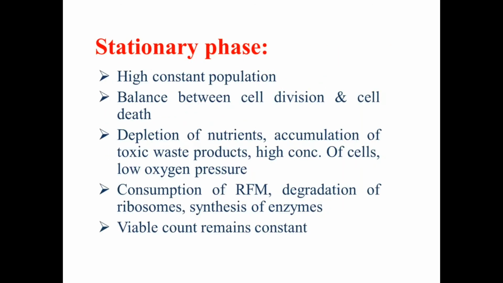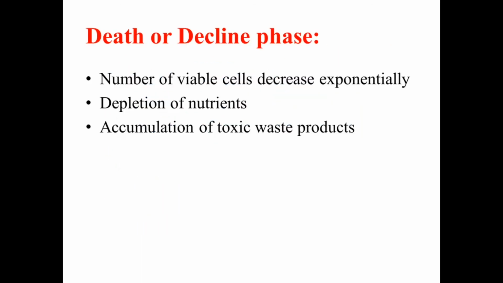After the stationary phase, there is a fourth phase, the last phase of bacterial growth, which is called the death or decline phase. During this phase, the number of viable cells decreases exponentially. That means the bacteria are continuously decreasing in number, and that decrease is also exponential. They are not dying randomly, but there is an orderly death of bacteria during the last phase, the death phase.